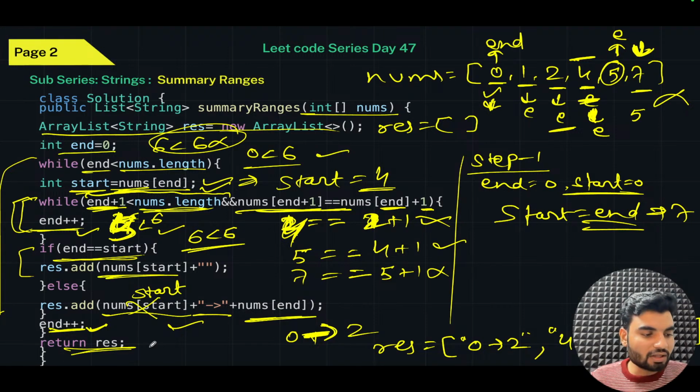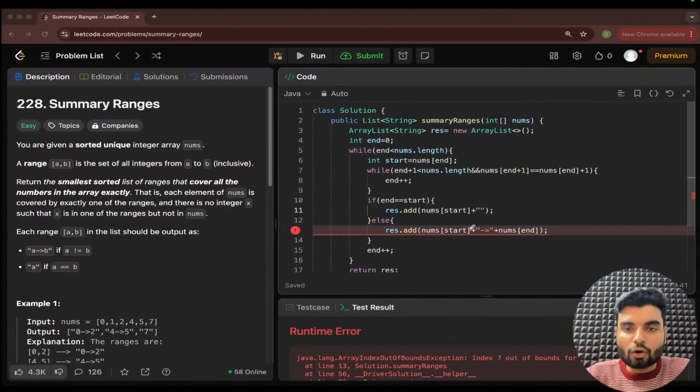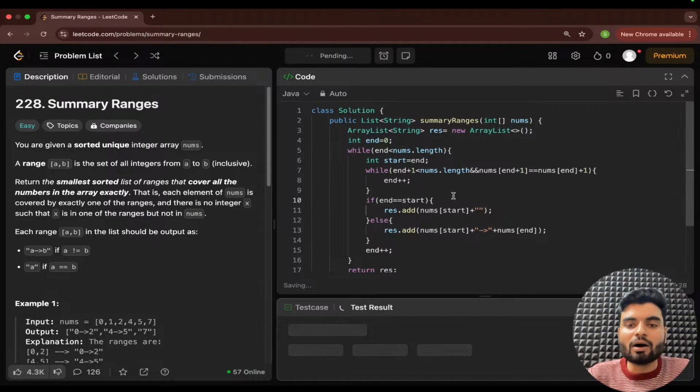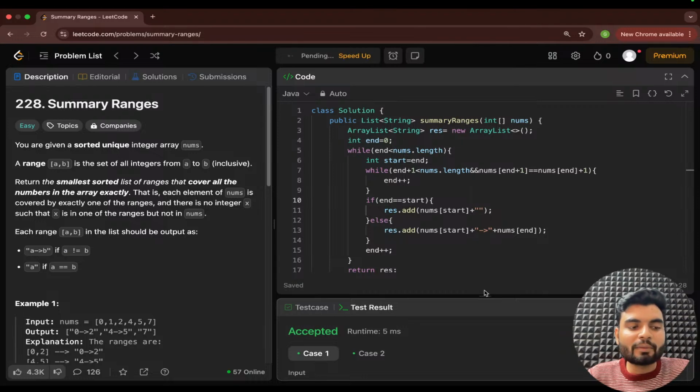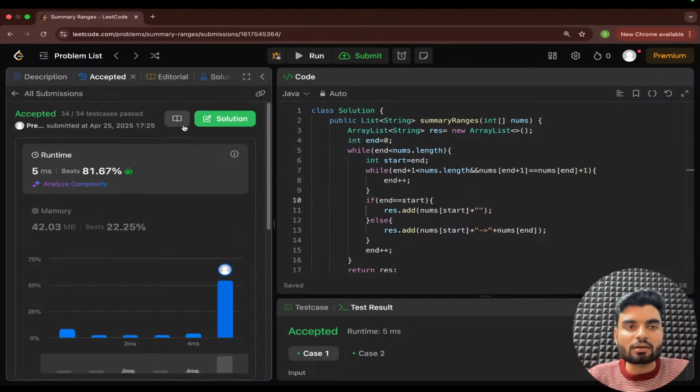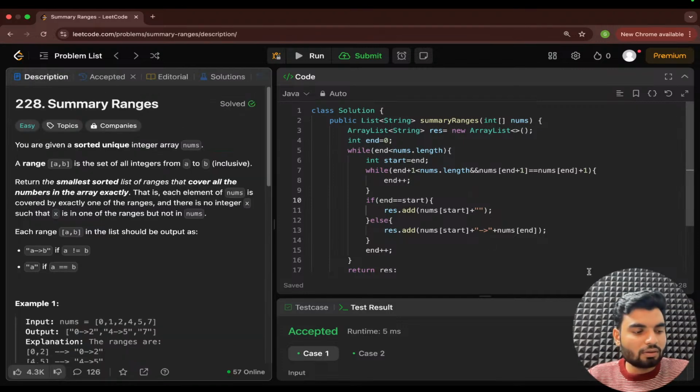And I hope, Kirti, it is clear to you and to the other people as well. And also we found our error. Where were we making the error? Here we were making the error. We should not take the value, we should take our end pointer. Right? That was the problem. That's why we were getting the out of bound error. Yes, this works fine. And please tell me, is it clear to everybody? Cool. Okay, you're welcome.